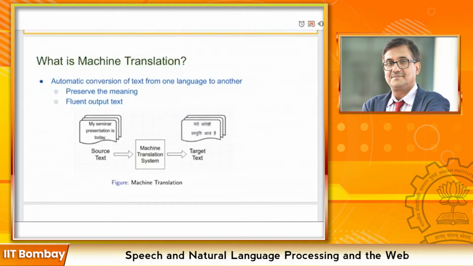The main aim of machine translation systems is to preserve the meaning while converting from source language text to target language text, and the target language text should be fluent in that particular target language. So these are the two main aims of a machine translation system that it is supposed to take care of while translating from one language to another.